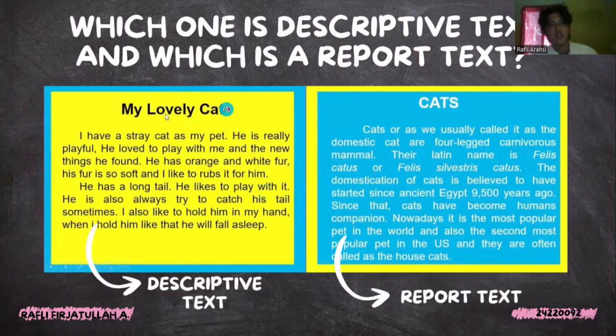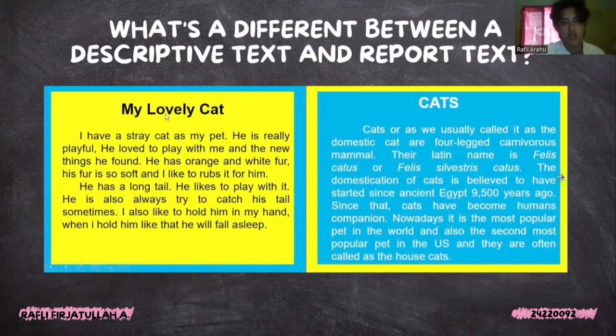So in this question, which one is the descriptive text and which one is the report text? The yellow square, My Lovely Cat, is the descriptive text, and the blue one is the report text. Okay, we move to the next slide.